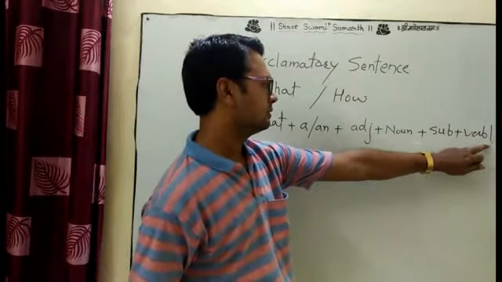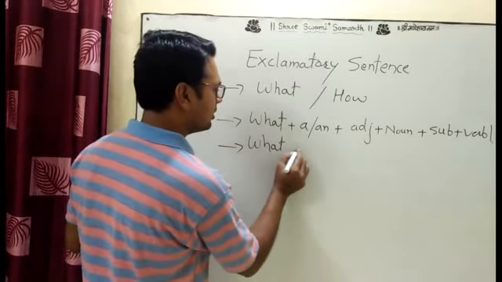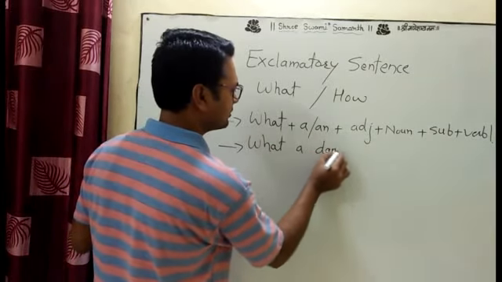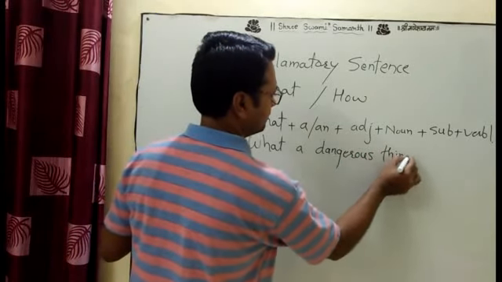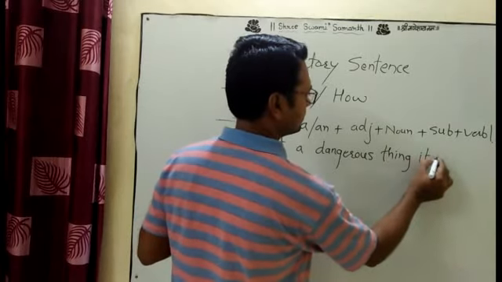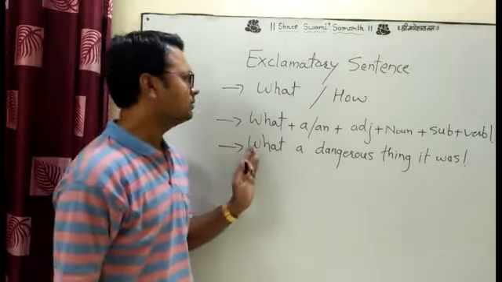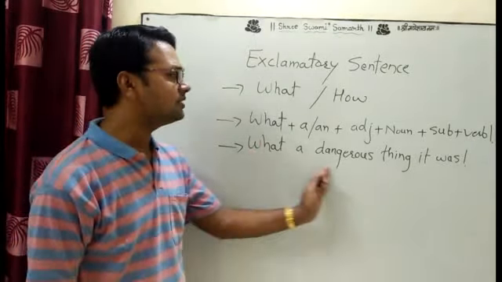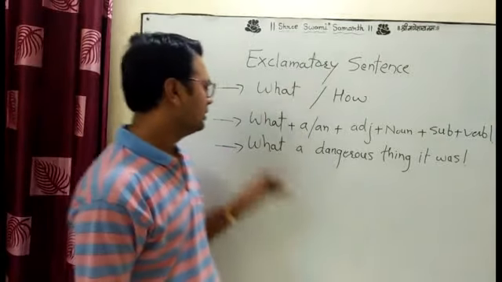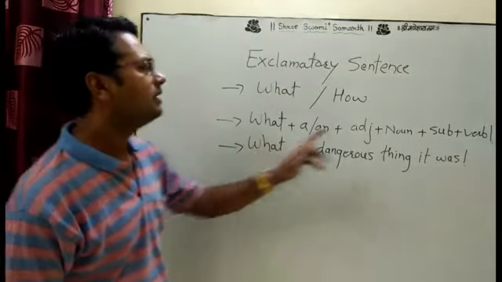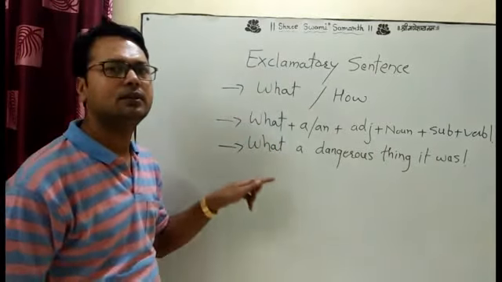This is very important. Now the example: what a dangerous thing it was. This is the example of the exclamatory sentence which starts from the word what. What a dangerous thing it was. The sentence starts from the what and ends with the exclamatory sign. This is the identification of the exclamatory sentence.